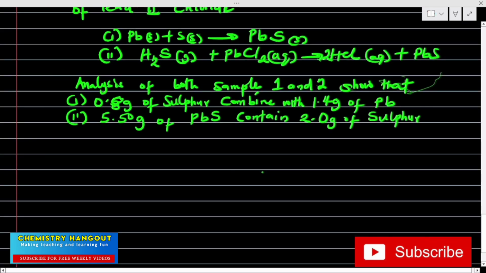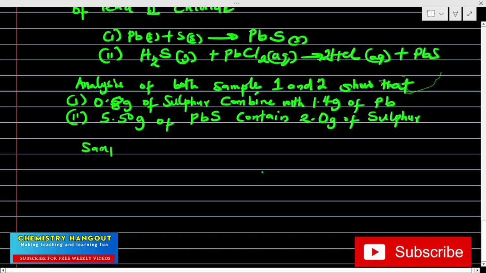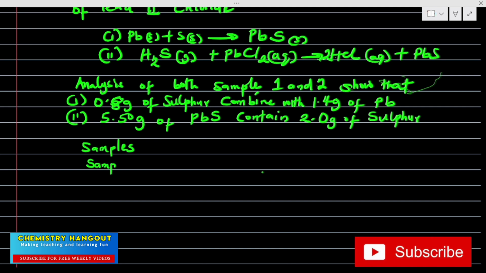So very quickly, what you need to do, don't disturb yourself, just come and say, okay, let's have the samples. Arranging it will give you an edge to be able to solve. So I have sample 1, then I will have sample 2. I hope that is clear. And what did they say? The compound here, don't forget, we need the compound first. That's lead sulfide, lead(II) sulfide, and we are going to have lead and sulfur. Very simple.